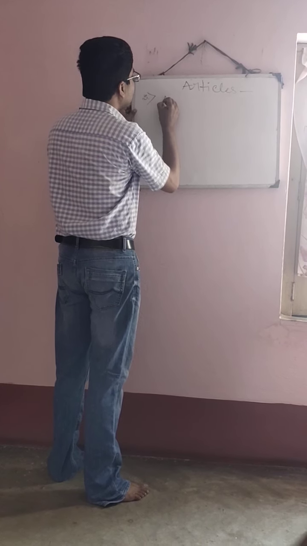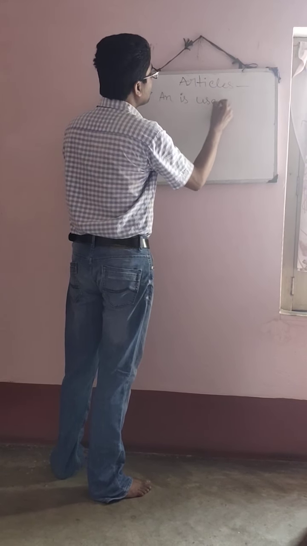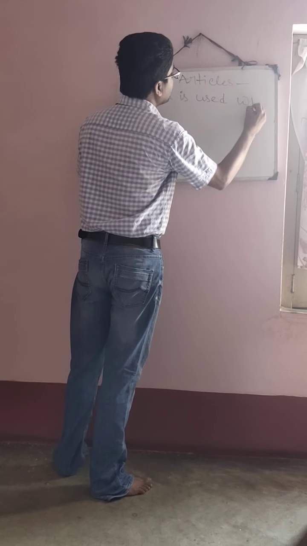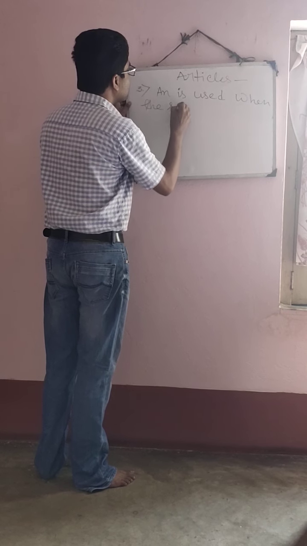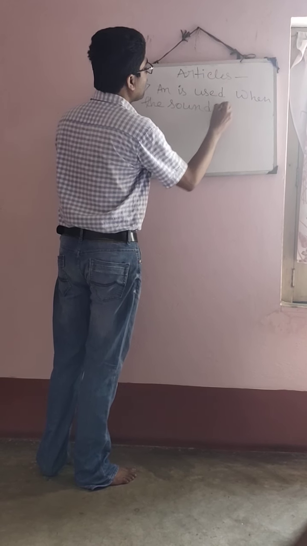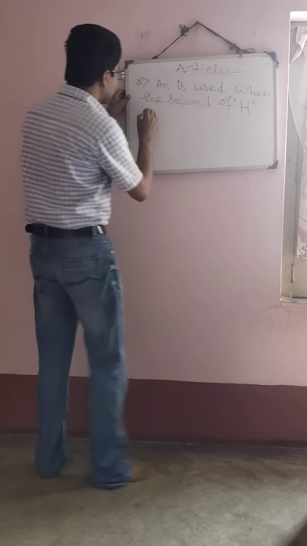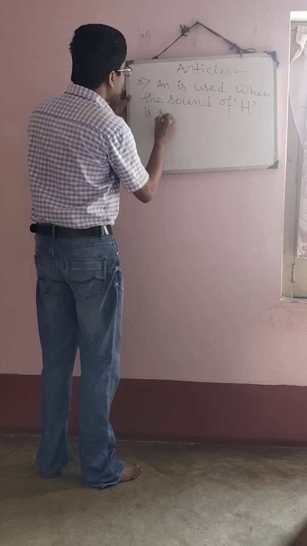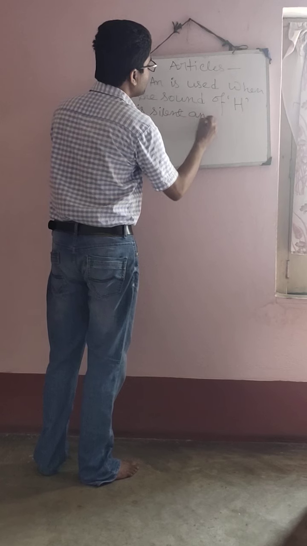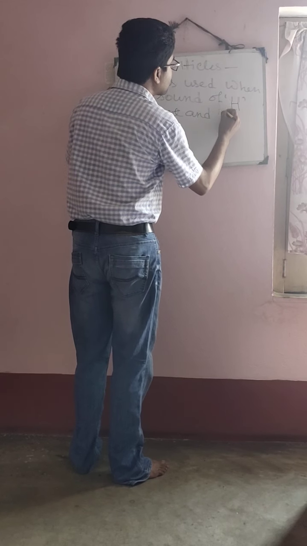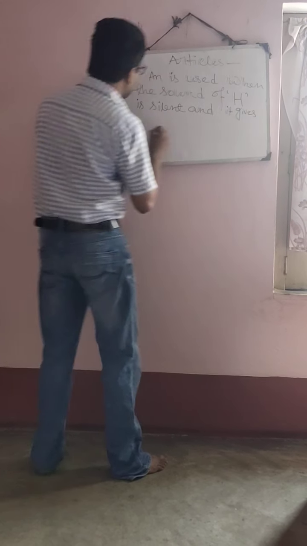"An" is used when the sound of H is silent and it gives the vowel sound.